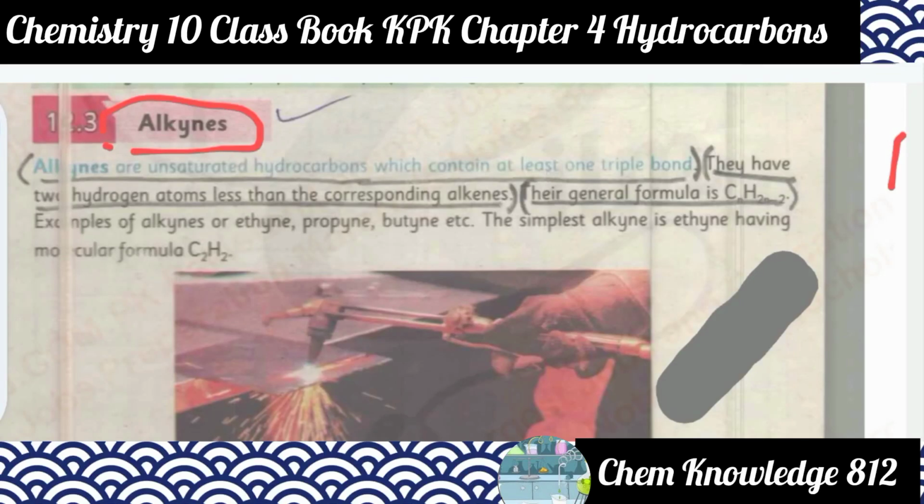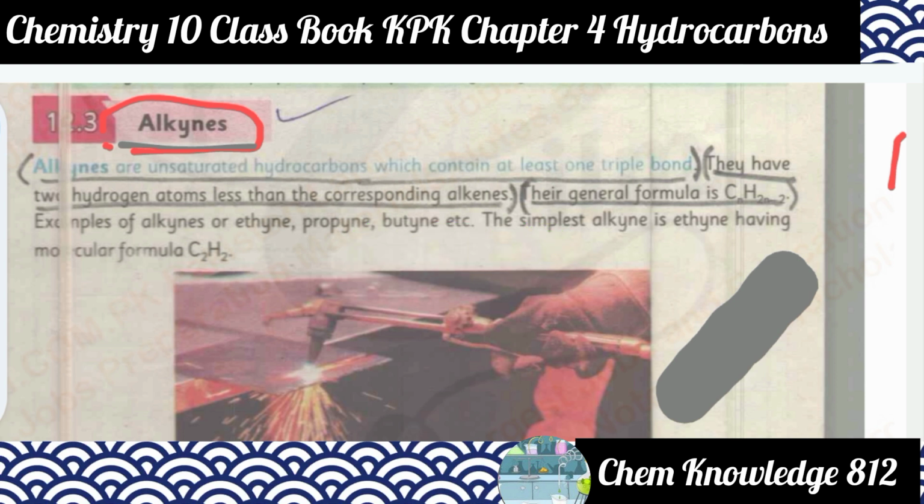In this lecture, we will discuss alkynes. What are alkynes? You can say alkynes are the hydrocarbons containing at least one triple bond between two carbon atoms. Previously we have discussed the alkanes and alkenes.